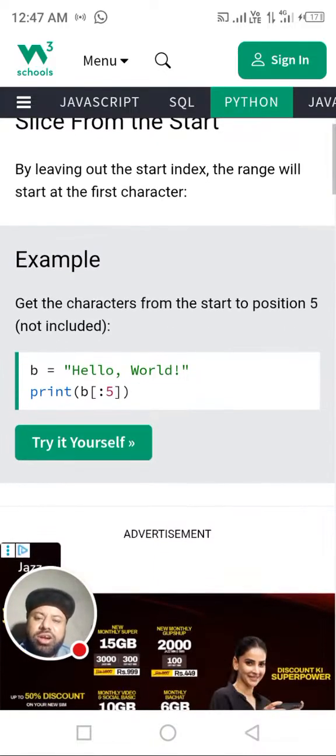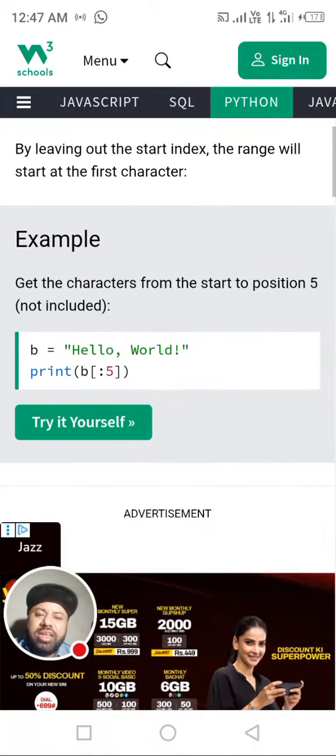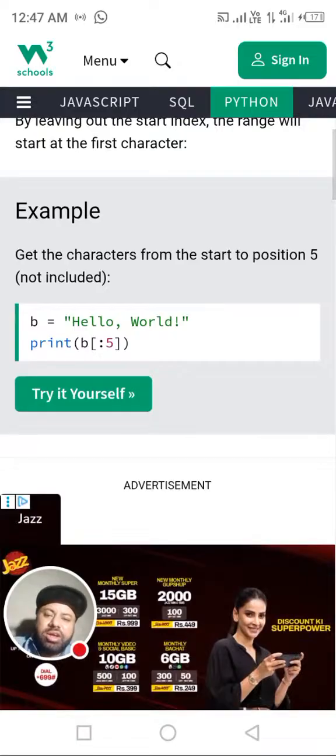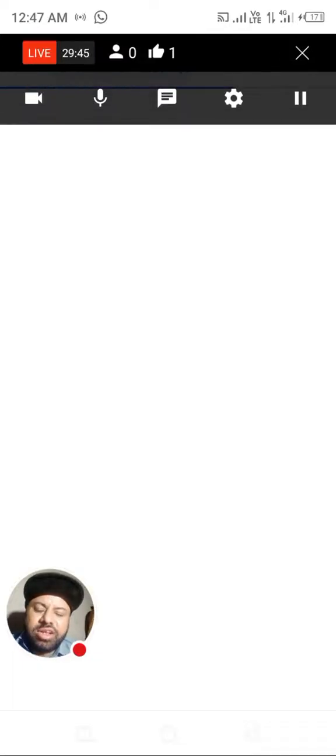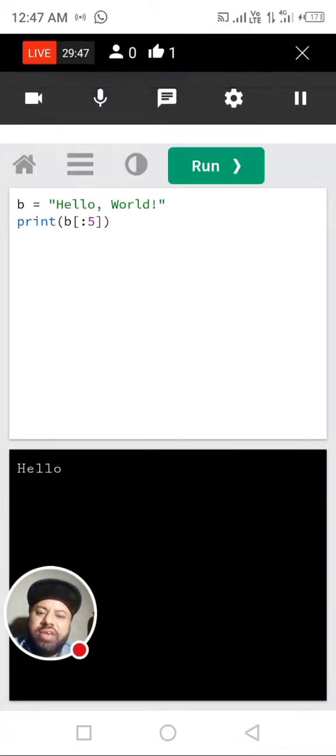Slice from the start: by leaving out the start, the range will start at the first character. Get the characters from the start to position 5, not included. Now another situation comes here, dear students. If we skip the starting index, you can see the colon and 5.